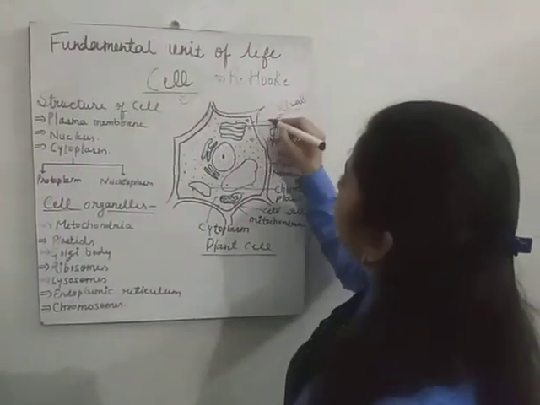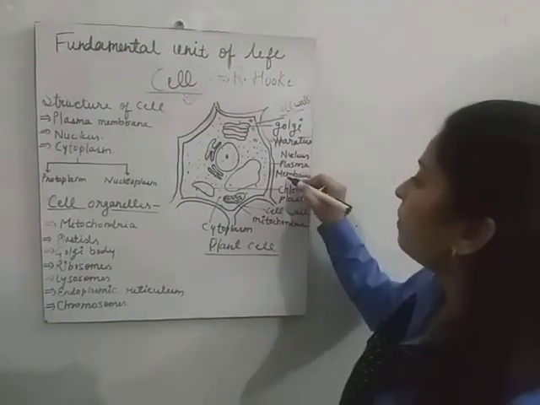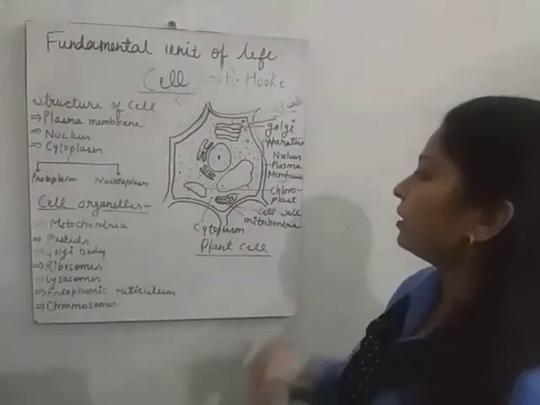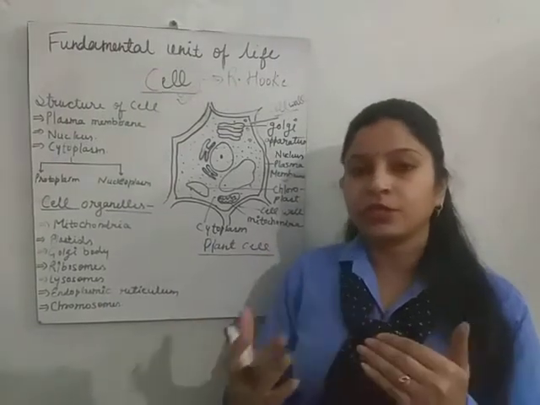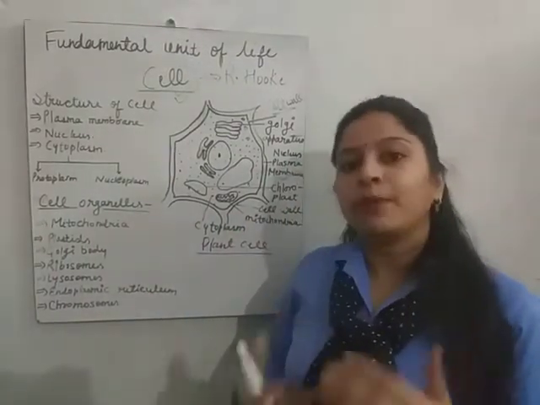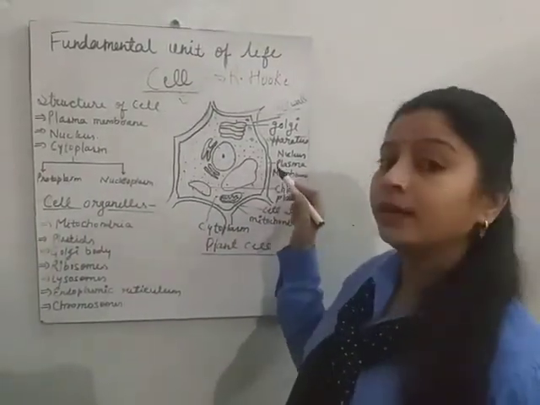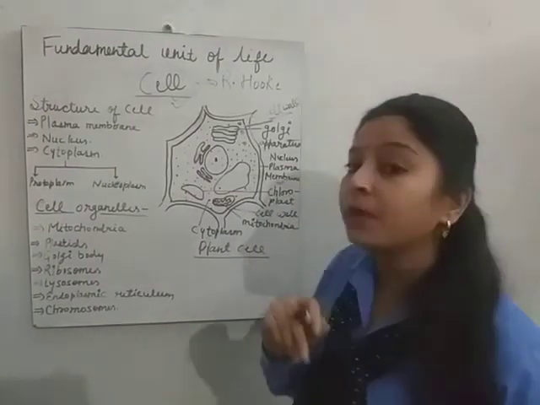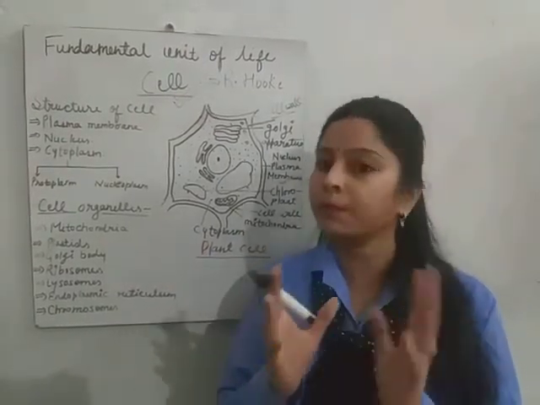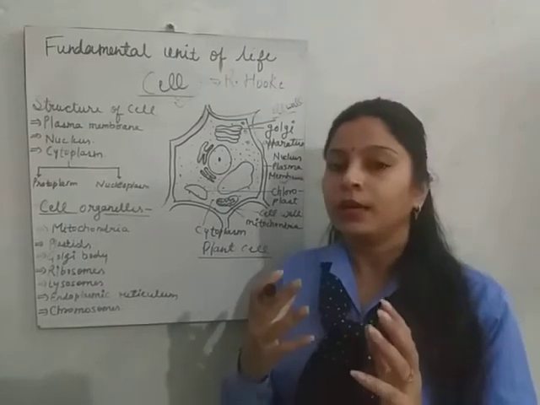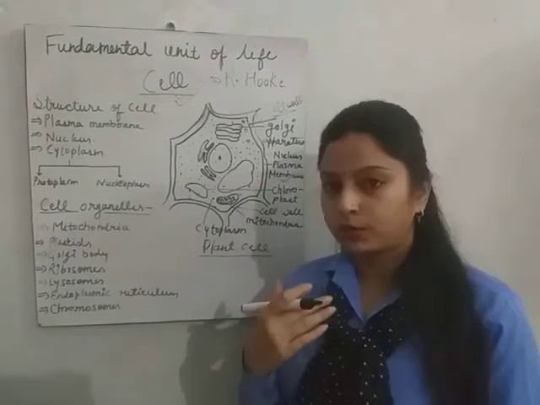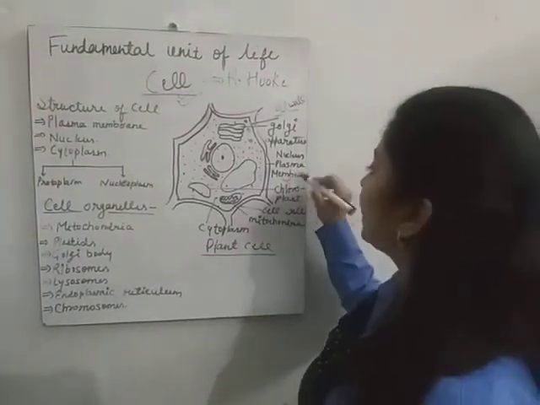Then this structure is called plasma membrane. Its work is to transport gaseous exchange and material, food material and many more things, oxygen, carbon dioxide. These things are transported by the plasma membrane and it is semi-permeable. Semi means particular, permeable means that it allows only some things, some material to export and import inside or outside. This is the plasma membrane.